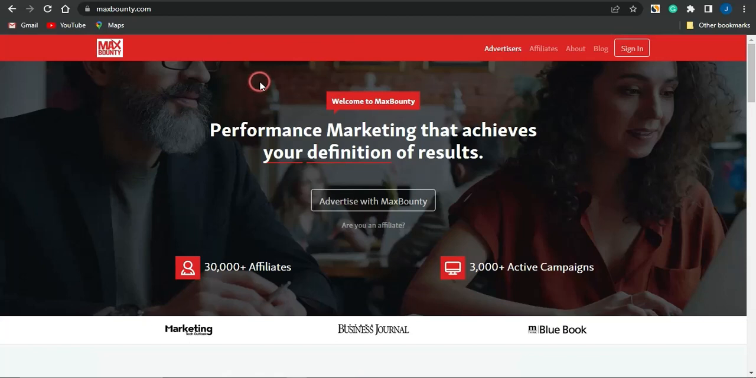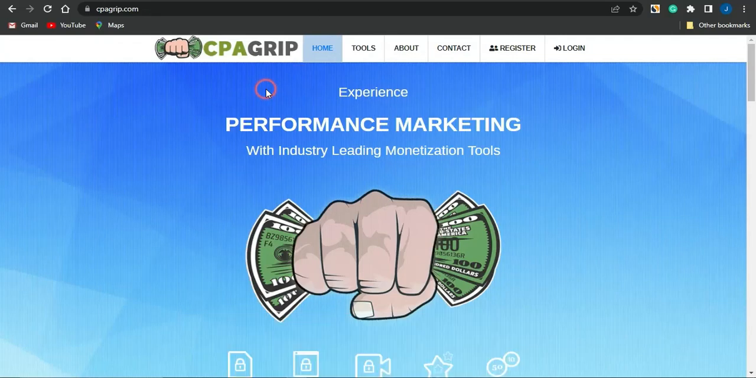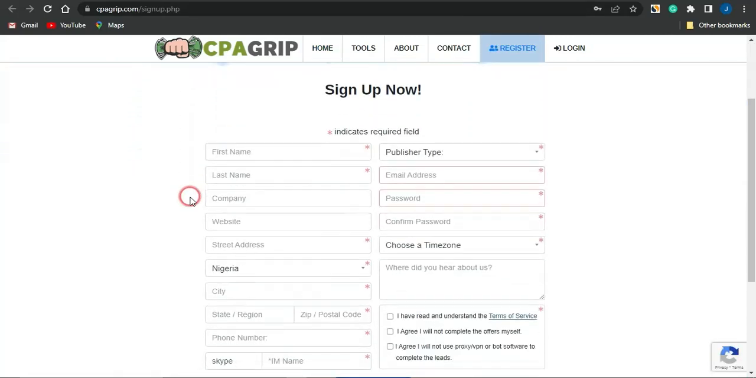So guys, the first step right here will be to head on to any CPA marketing platform of your choice. You could use MaxBounty right here, or you could just simply go on to using CPAGrip. If you don't have an account on any of such platforms, just simply go on to clicking on register right here, where you'll be brought to this particular page on CPAGrip.